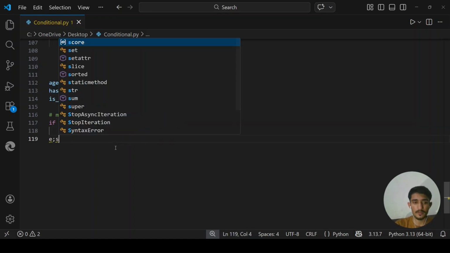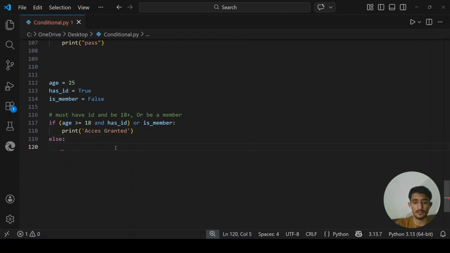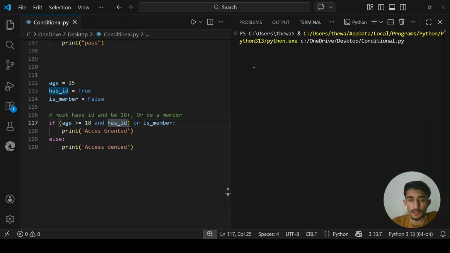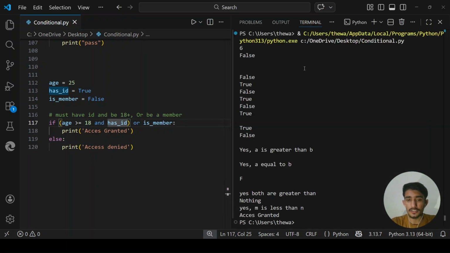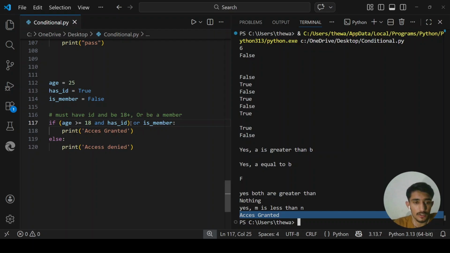Else I can say print access denied. Okay, so let me first print out the output. It says access granted. So we know that one of the conditions is true, and we know that this whole condition is true.